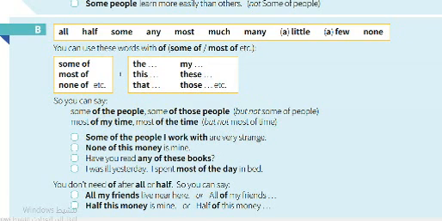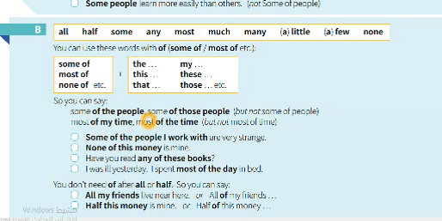So how? Some of the people, some of those people. You cannot directly say some of people. You have to put the, those, these or my. That's the point for using some of.